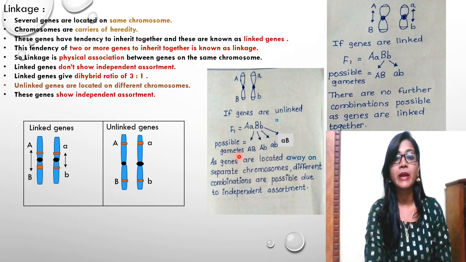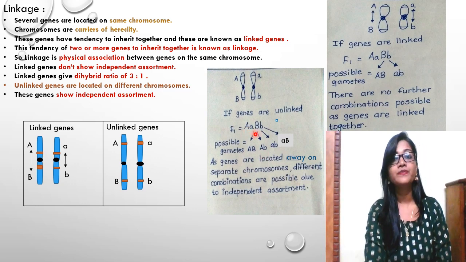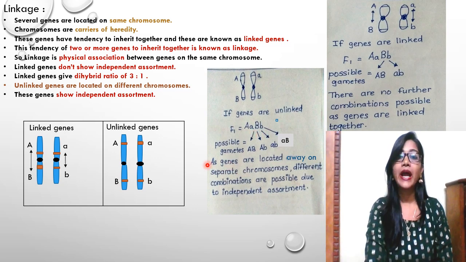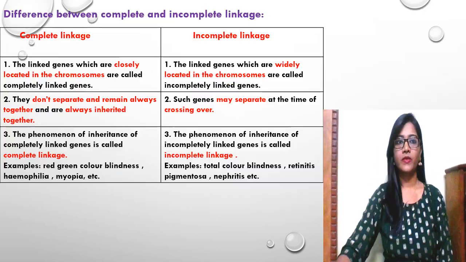So in the possible gametes we will get capital A with capital B. Capital A can also get expressed with the small b, small a with the small b, and small a with the capital B. As the genes are located away on separate chromosomes, different combinations are possible as they are not linked genes, so independent assortment is possible. So that's all about the linked genes and the unlinked genes.